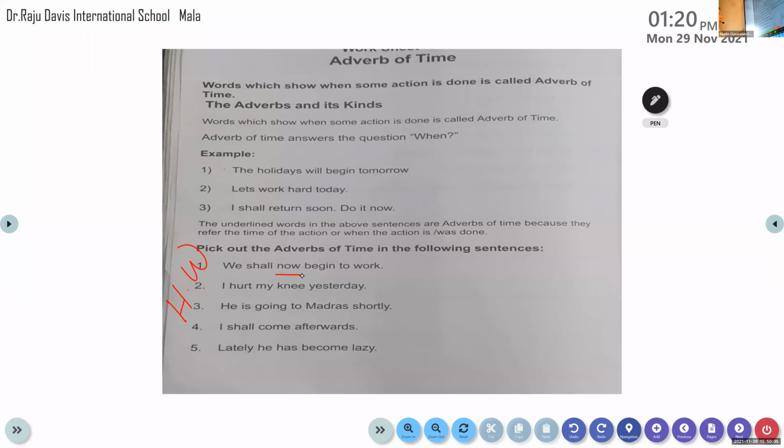But see that before the school reopens, you are all ready with your workbook and you have completed all your work. I'll be sending you the answer keys. I'll keep on sending the notes as well as answer keys. See that you complete it quickly.